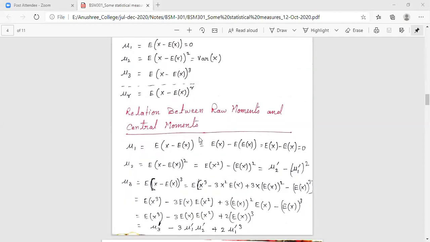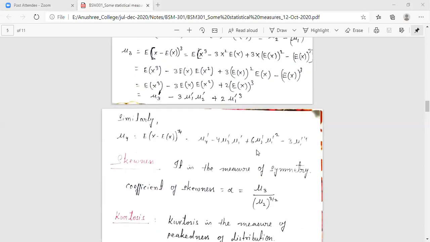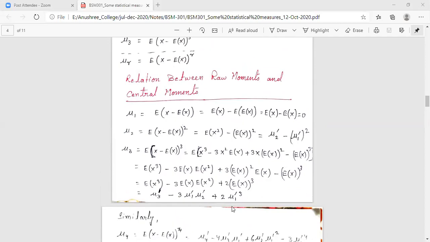Now the relations between raw moments and central moments are given to you. You can go through them. I'm not going to just read them out. You can go through the formulas; the evaluation and simplification are all written over there.